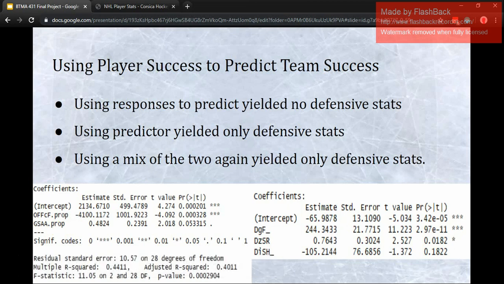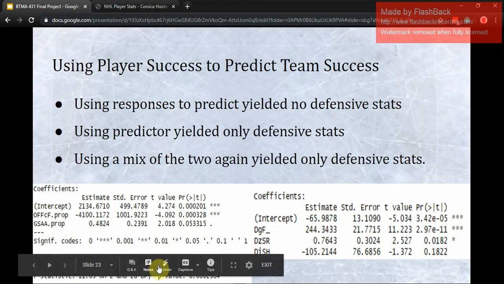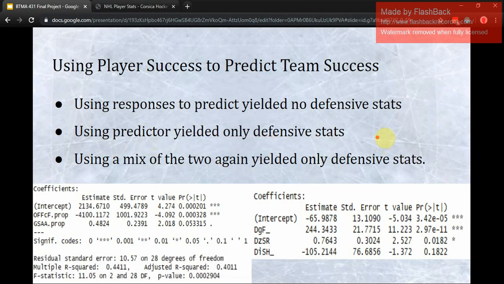The predictive variables for each of the response variables were then used to create a regression model for predicting a team's points. After regression diagnostics, the model yielded only defensive predictors. This, again, seemed inaccurate. A team is made up of much more than defensemen. At this point, we had one model with no defensive stats and one model with only defensive stats.